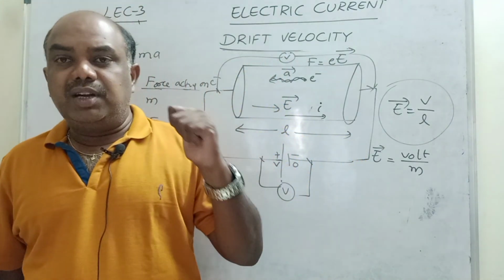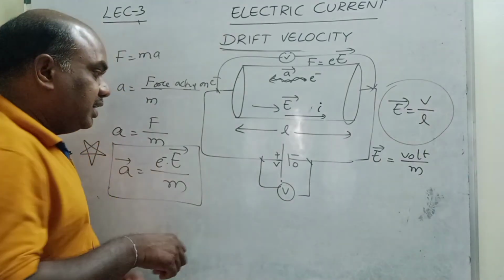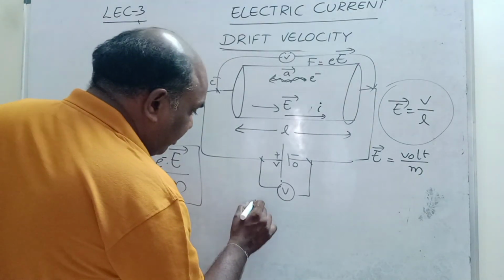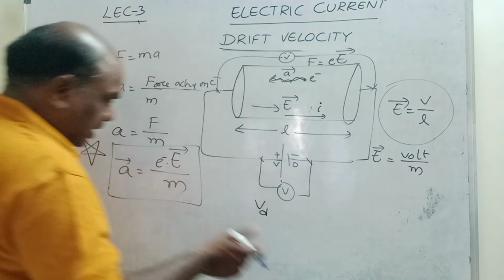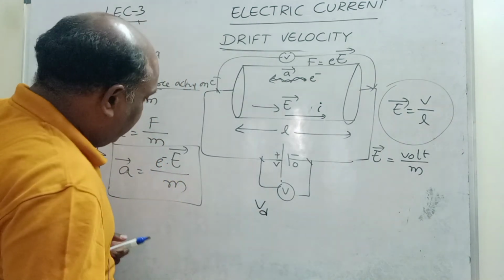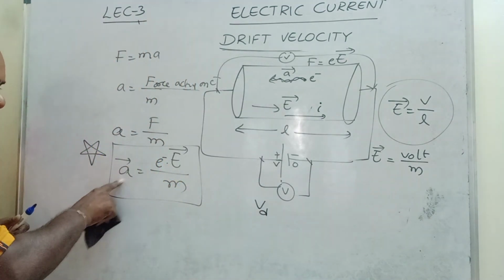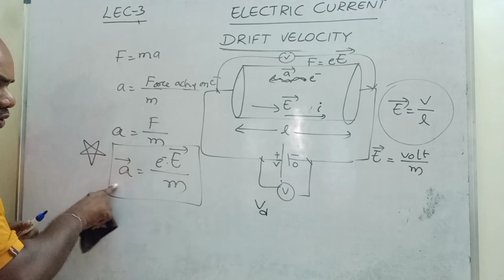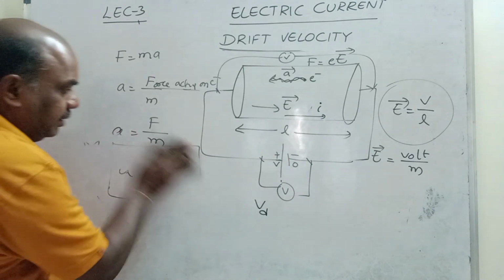Remember, this is what drift velocity is. The drift velocity formula we will derive in another video. That also I will complete here only. Acceleration, you know, no? Acceleration is eE by m. If you know this formula, drift velocity is very simple.